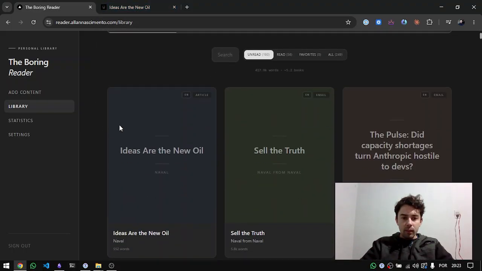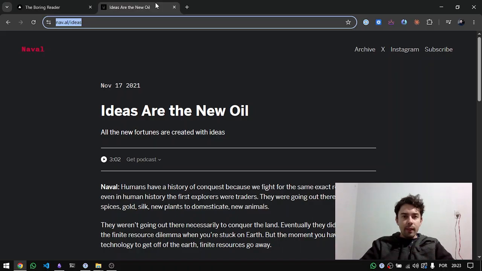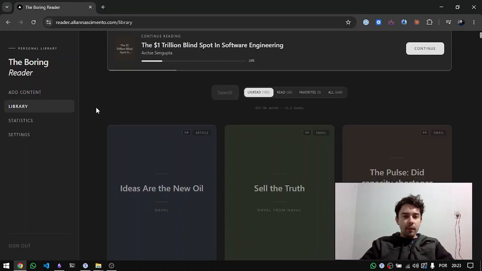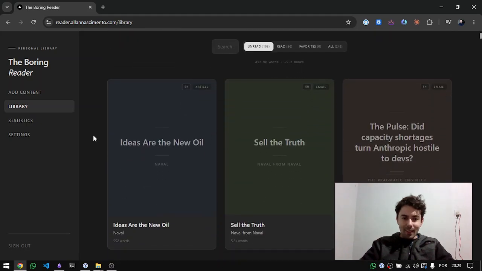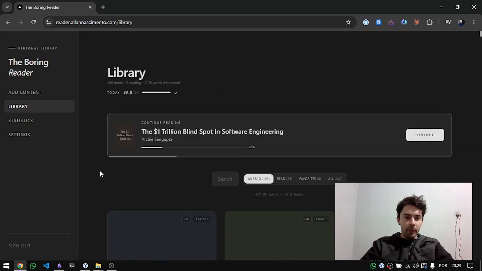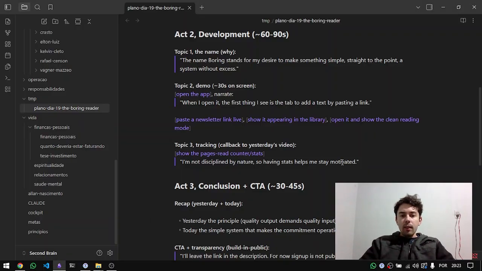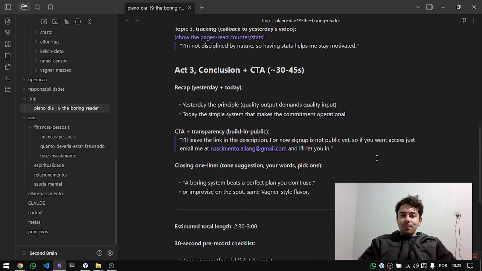And yeah, that's basically how it works. I think it counted the words incorrectly, but that's not a problem. I can fix that later. And basically, yesterday I did the commitment, the principle to have more quality input.